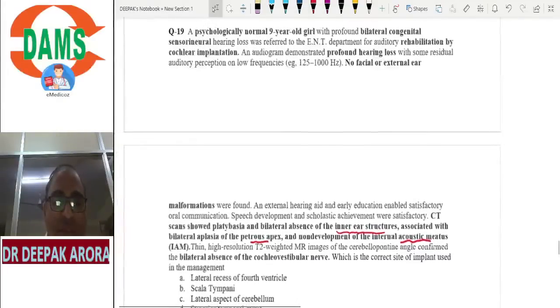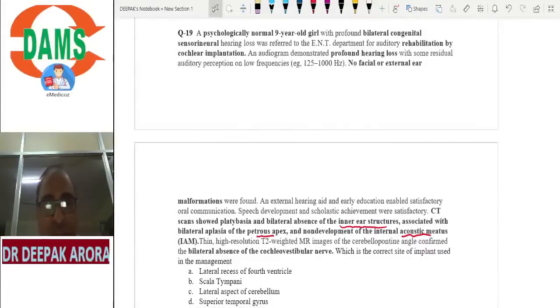This is inner ear absent, not damage. It is not Mondini dysplasia. It is absent. If it is absent, which implant will be indicated? What will be the indication of this clinical MCQ? The CT examination is giving you absence of inner ear, absent, aplasia.